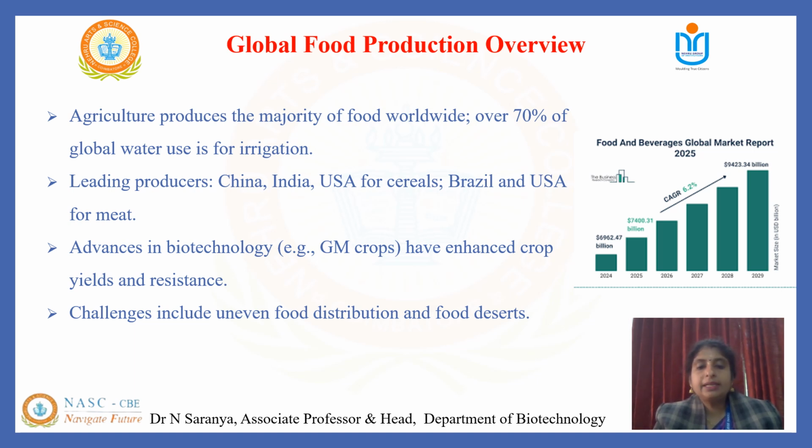In modern biotechnology, genetically modified crops have played a vital role in improving yield, pest resistance and drought tolerance. We also have challenges, which include global disparities in access and distribution of food, with many areas suffering from food deserts and undernutrition.